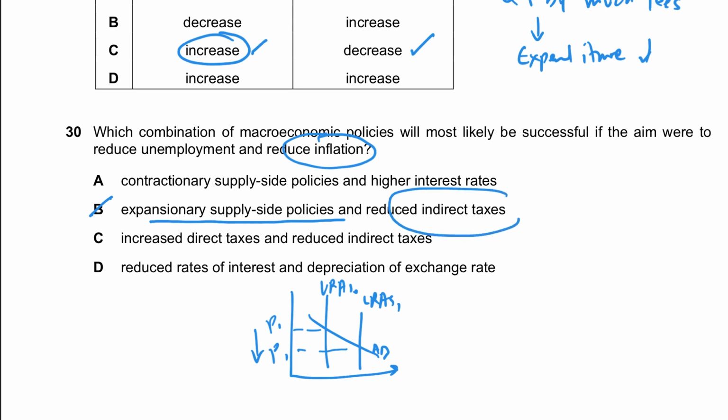Also, reducing indirect taxes would mean there will be lower cost of production, and that in turn would mean there will be higher quantity demanded or bought, and that could also lead to more expenditure. Similarly, this also can shift the aggregate supply curve. So both of these policies are reducing our cost of production and therefore can result in GDP going up and unemployment going down. At the same time, they control inflation. So B is the right answer.